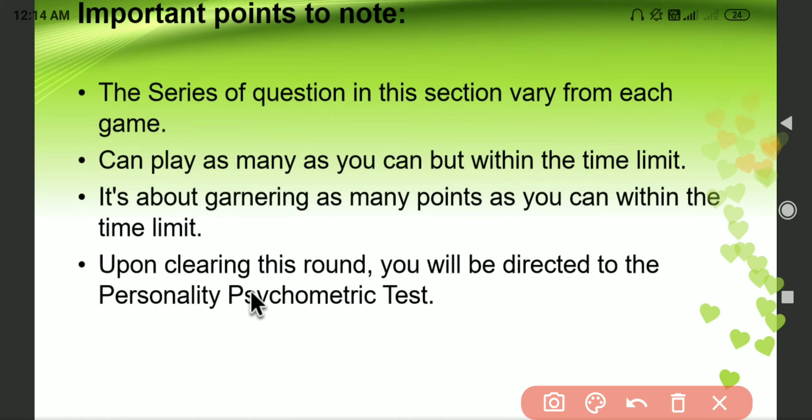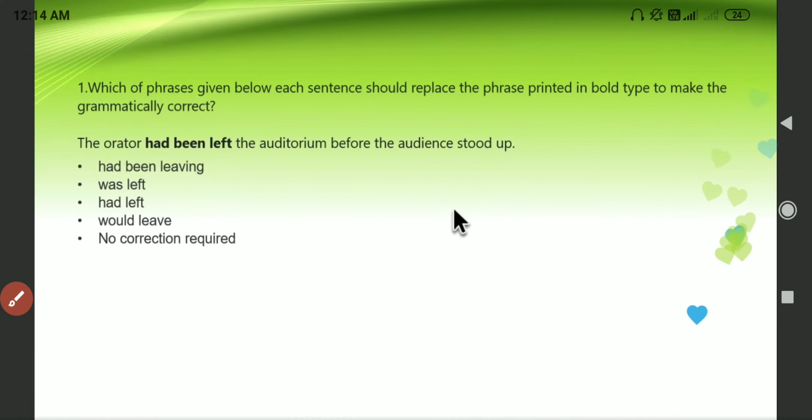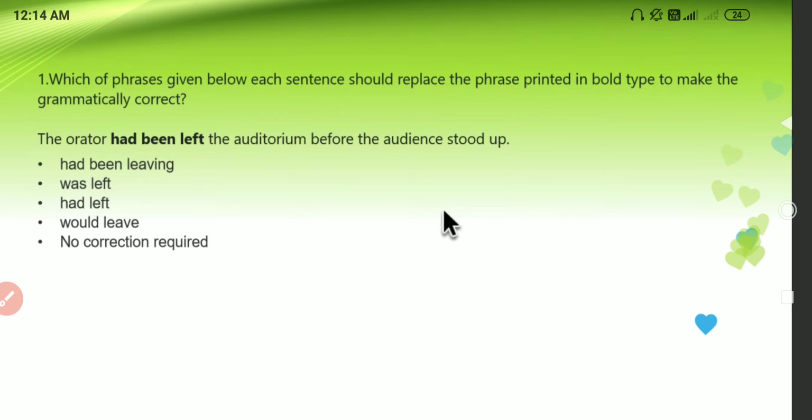Upon clearing this round, you will be redirected to the personality or psychometric test. And as I said, in the psychometric test only personality related questions or ethics related questions will be there. Alright, so now the first question: which of the phrases given below each sentence should replace the phrase printed in bold type to make it grammatically correct?